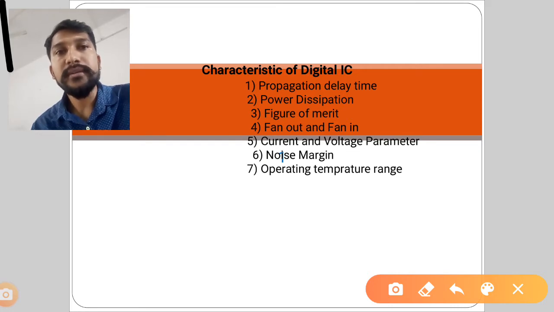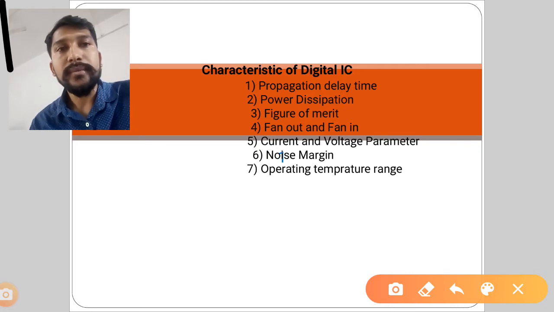Next one is your power dissipation. So what is power dissipation? How much amount of power your circuit is going to consume, that is called as power dissipation. So it is given by formula P is equal to VCC into ICC. Next is figure of merit. Now what is figure of merit? Figure of merit is the product of propagation delay time and power dissipation. The parameters above figure of merit, that is propagation delay and power dissipation. So figure of merit is the product of these two quantities.